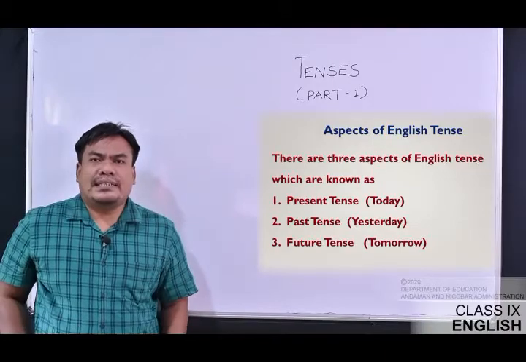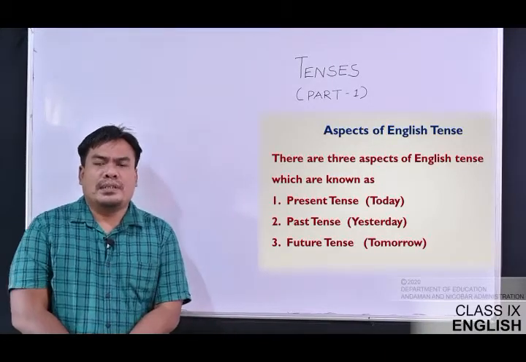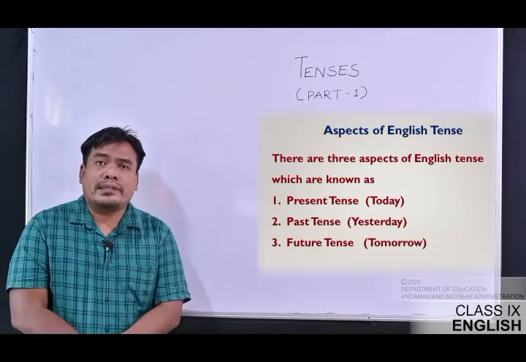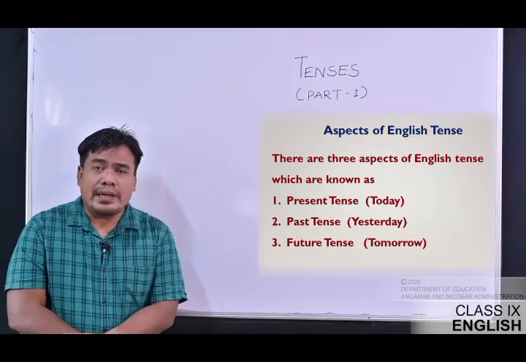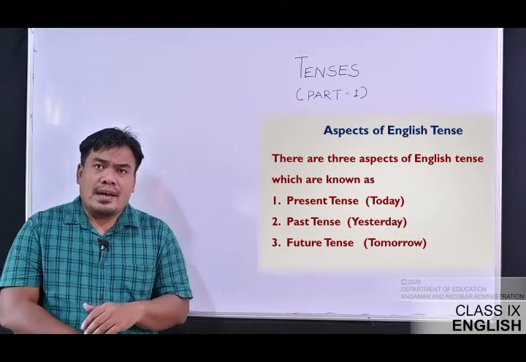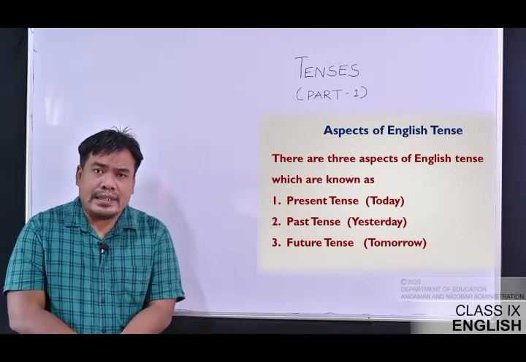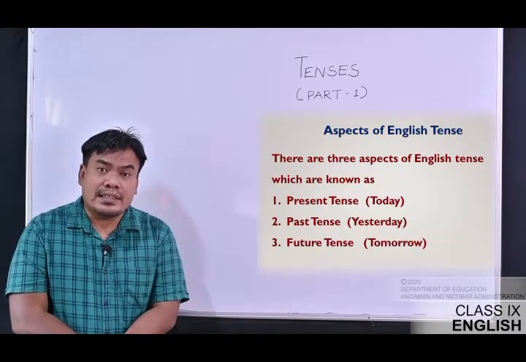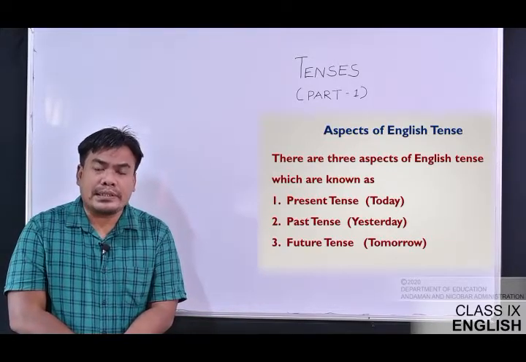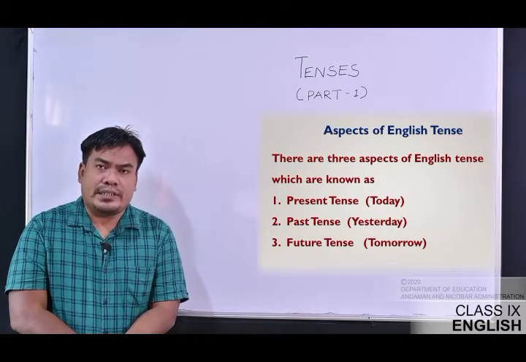Now, since we were talking about the tense, we have to know the aspects of those tenses. All right? The aspects of English tense. There are three aspects of English tense, which are known as present tense, past tense, and future tense.